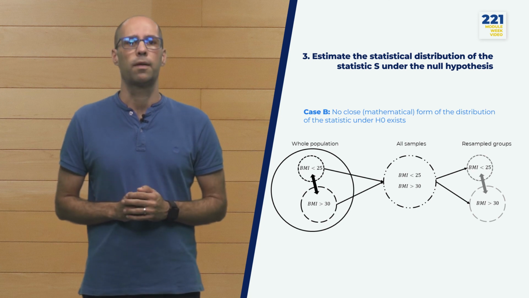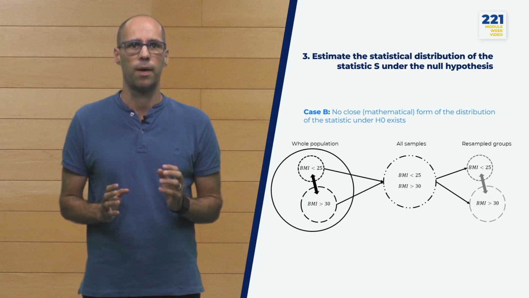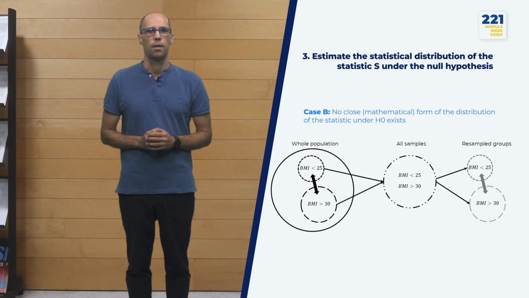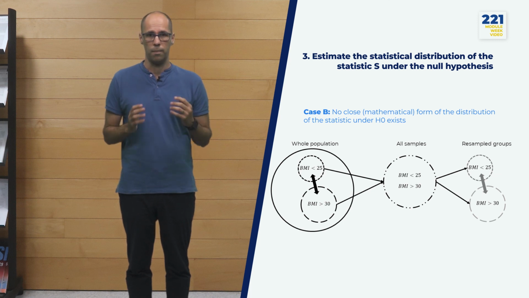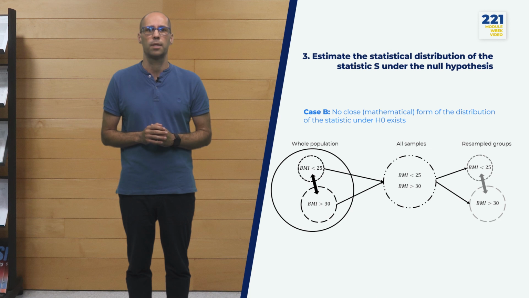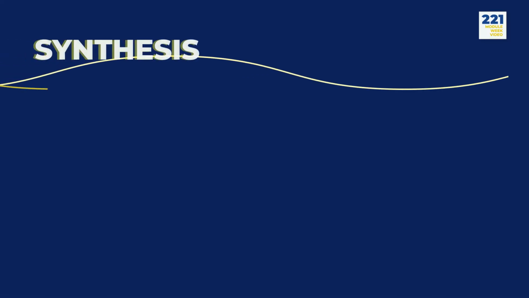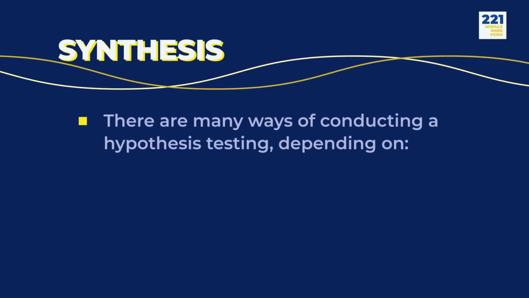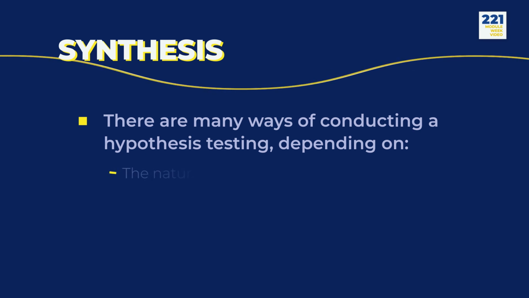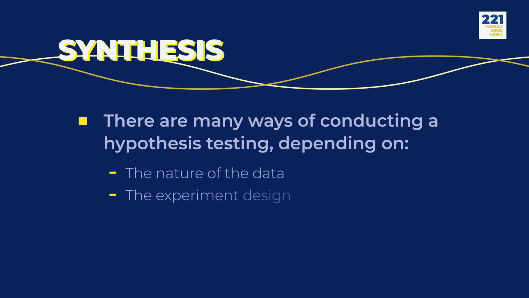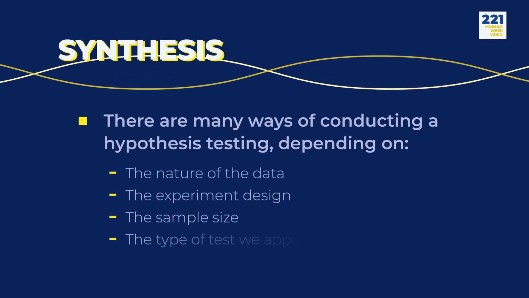Therefore, we can shuffle the labels of the sample individuals at random to generate resampled groups. We can expect that the statistic that we will compute will tend to be similar to the one observed with the real labeling under the null hypothesis. If we repeat this procedure thousands of times, we will infer the distribution of the statistic S under the null hypothesis. Thus, as we have seen, there are many ways of conducting a hypothesis testing, depending on the nature of the data, the experiment design, the sample size, and the type of test we apply.